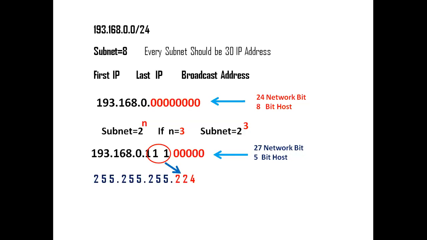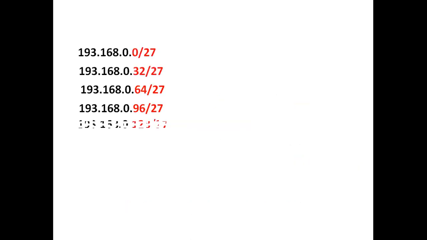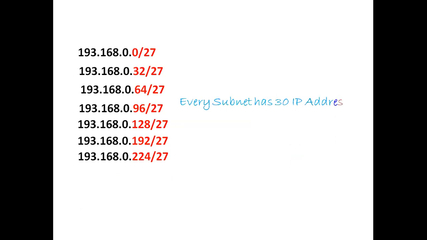Now, when you subtract this 224 from 256, how much do you get? 32. So what is 32? 32 is the block size. Now, how many subnets do you have? You have 8 subnets here: 0, 32, 64, 96, and so on. These 8 subnets are here. And every subnet has 30 public IP addresses.